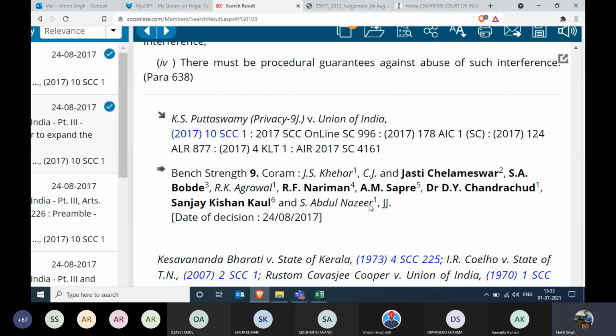Apart from that, the numbers also represent that the second part, or we can say the second order of the judgment, was delivered by Justice Chelameswar sir, right? Similarly, we have Justice Bobde sir, Justice Nariman sir, Justice Sapre sir, and so forth. So again, the digest notes are for your help.